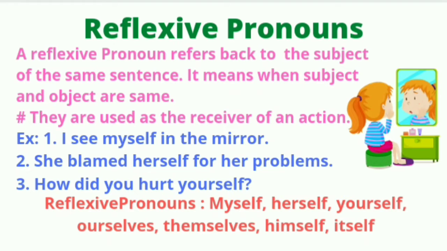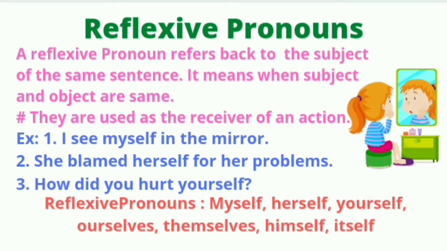Reflexive pronouns. A reflexive pronoun refers back to the subject of the same sentence. It means when subject and object are the same. How? Reflexive pronouns are myself, herself, yourself, ourselves, themselves, himself and itself. They are used as the receiver of an action.